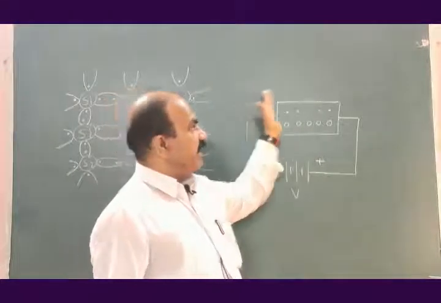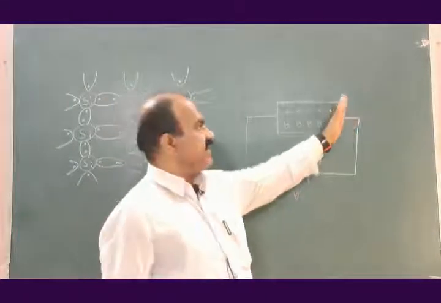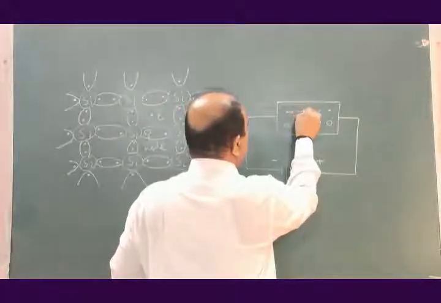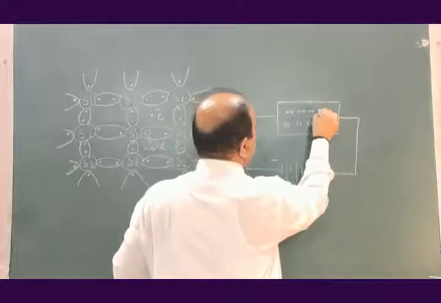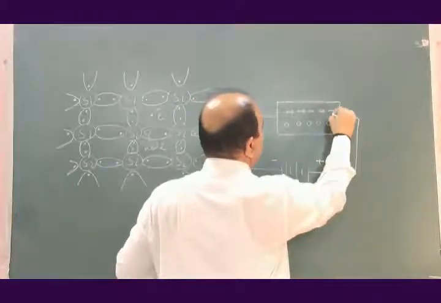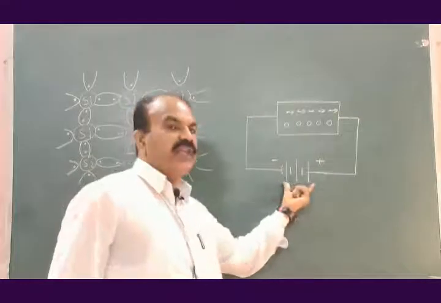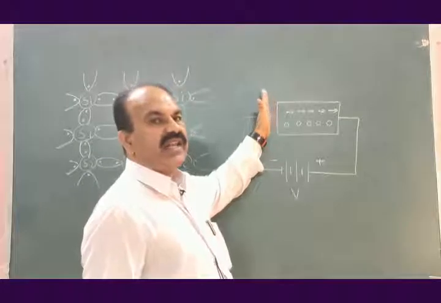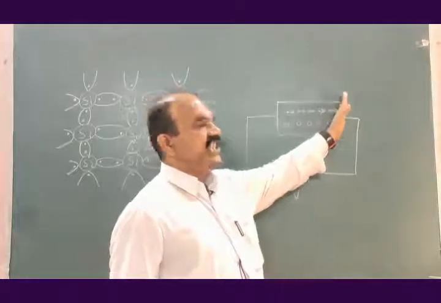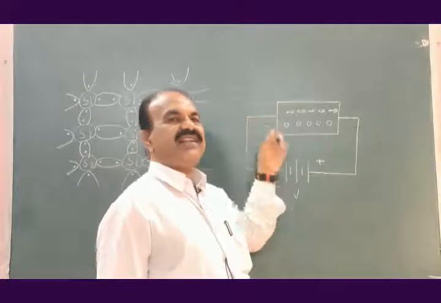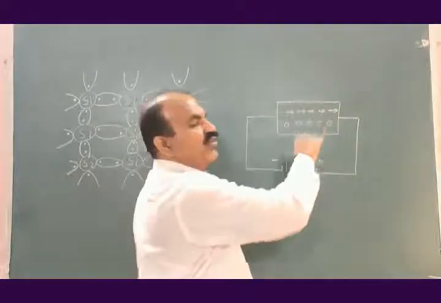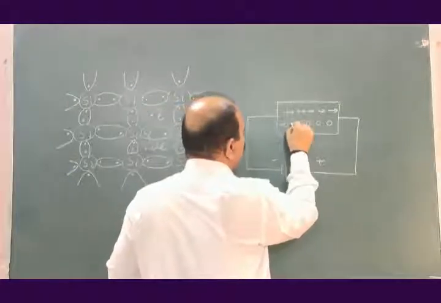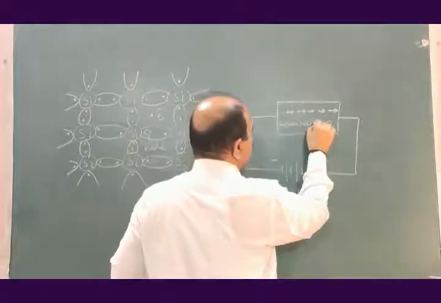So this side will repel the electrons and this side will attract the electrons, and therefore electrons will move in this direction, whereas holes will move in the other direction.